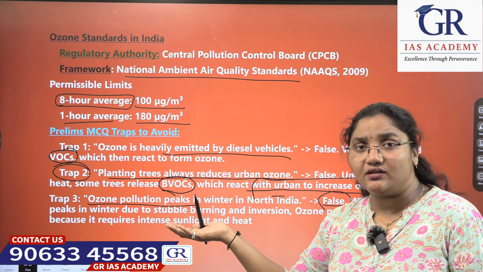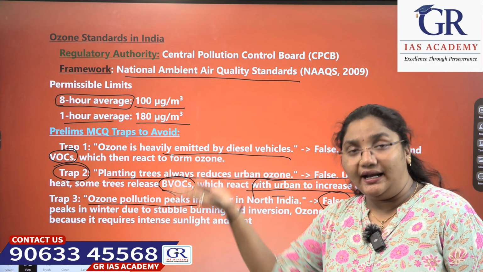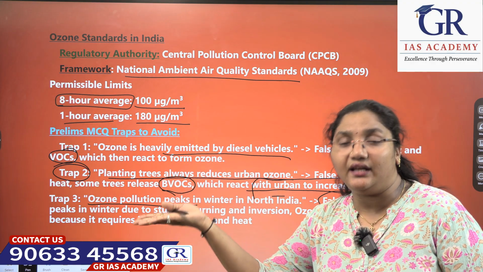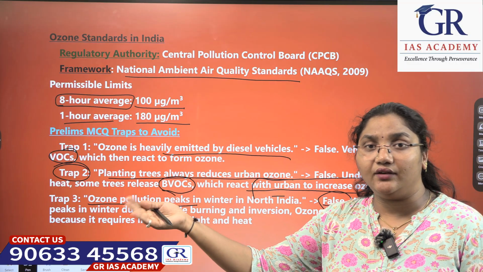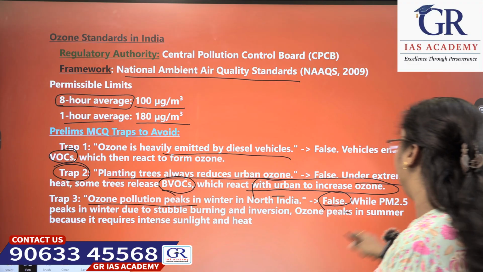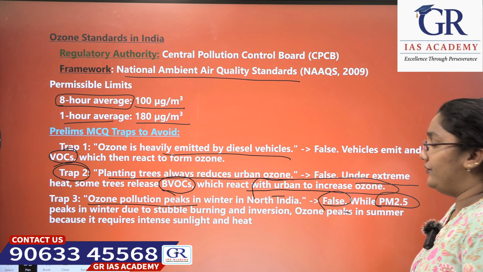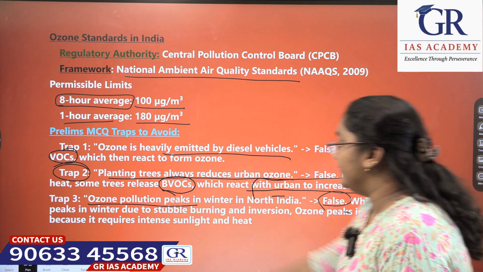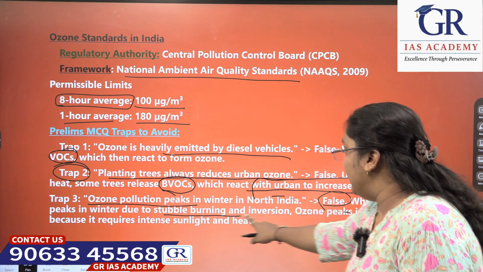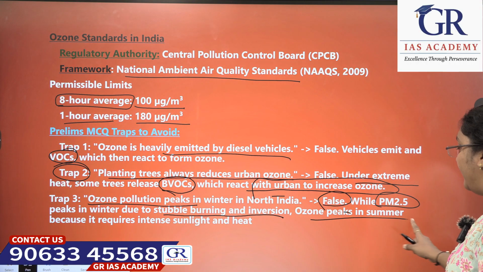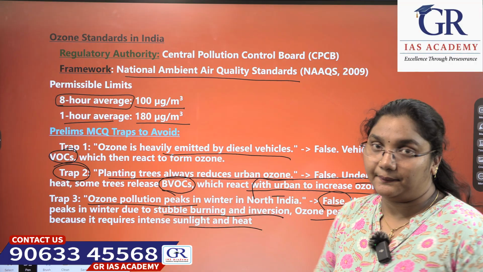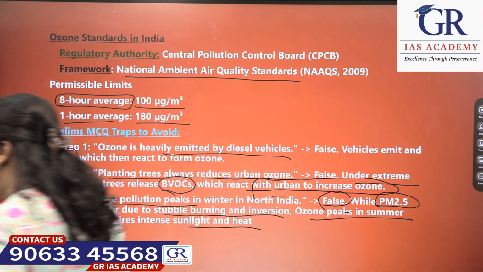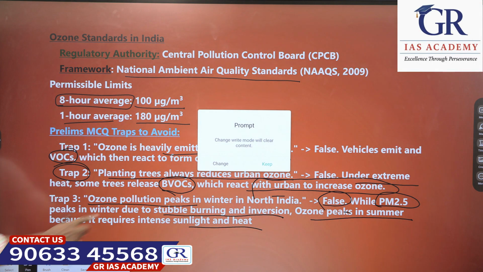Take the example of trees also. Few trees, only when subjected to high temperatures, release the biogenic volatile compounds which are responsible for the formation of ozone, right? See, while PM 2.5 peaks in winter due to stubble burning and inversion, ozone peaks in summer because it requires intense sunlight and heat. Okay, these are a few traps which you have to remember.